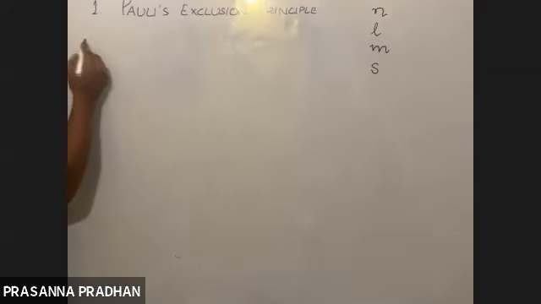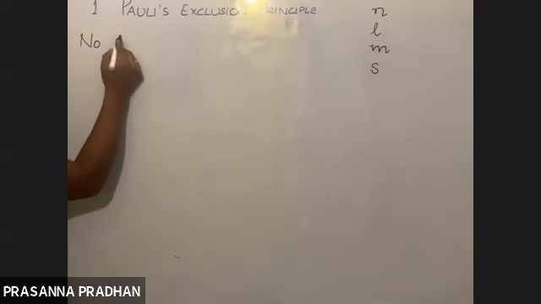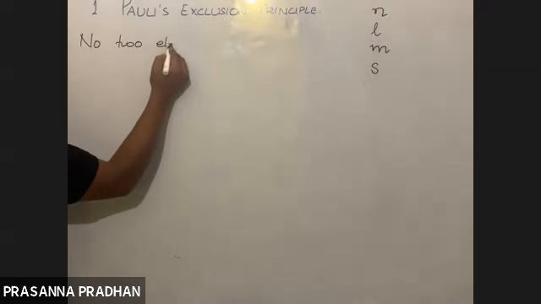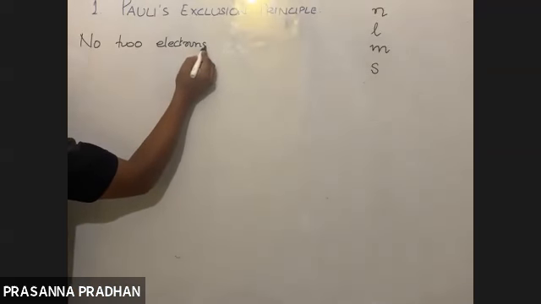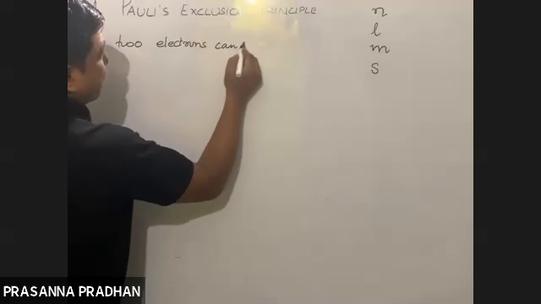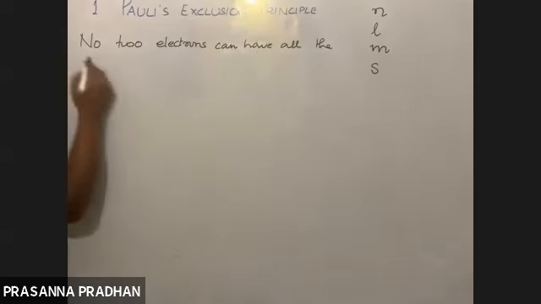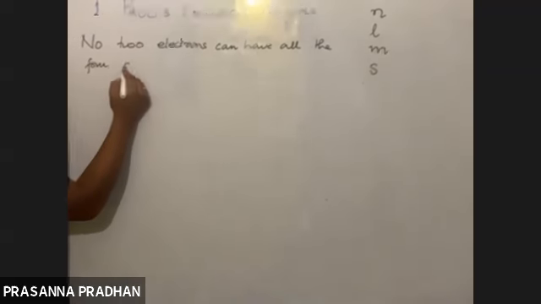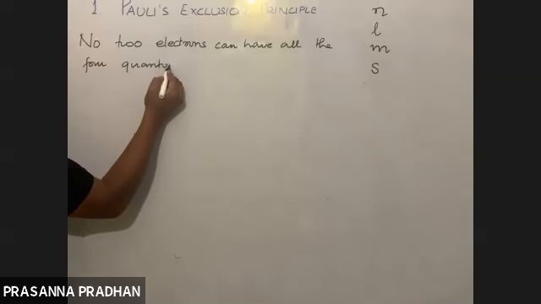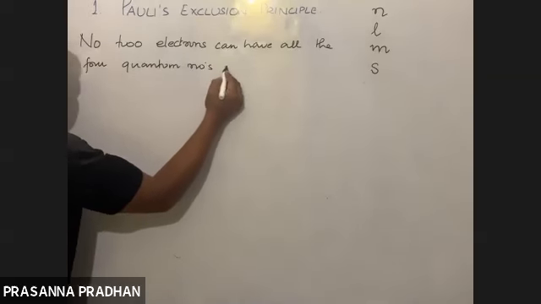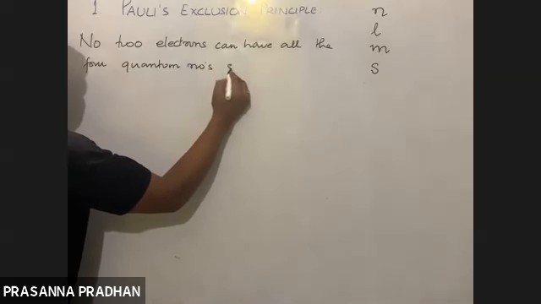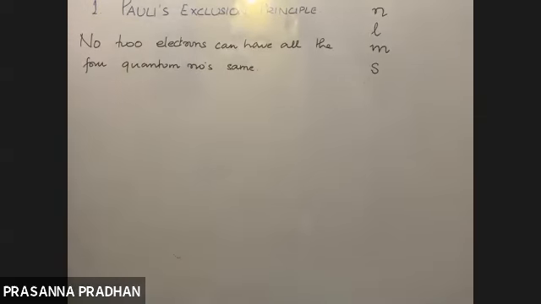What does it state? It states that no two electrons can have all the four quantum numbers the same. So what is Pauli's exclusion principle? It states that no two electrons can have all the four quantum numbers the same.